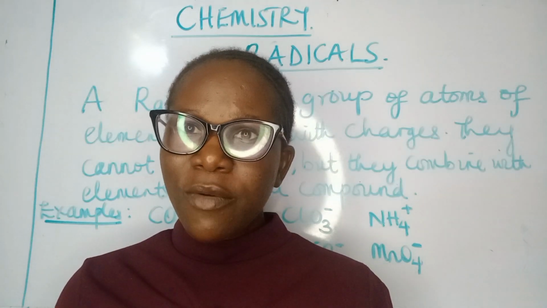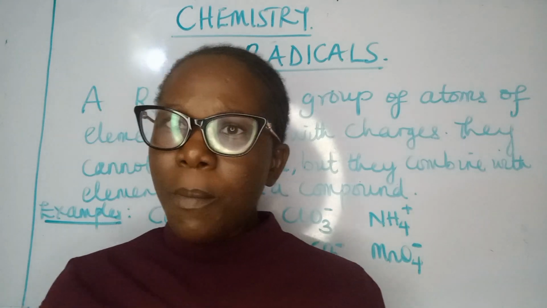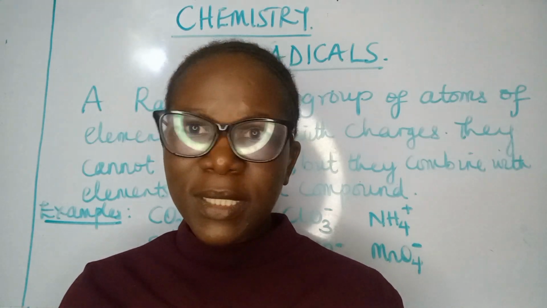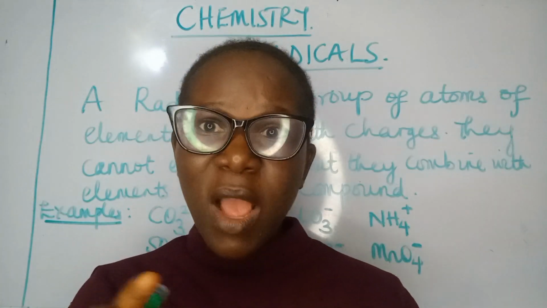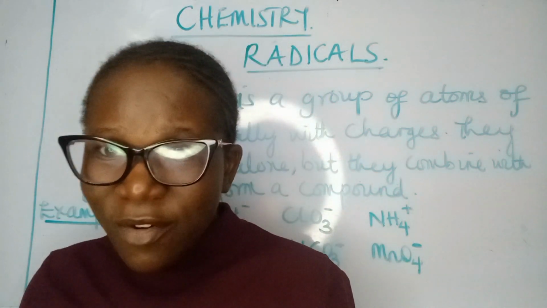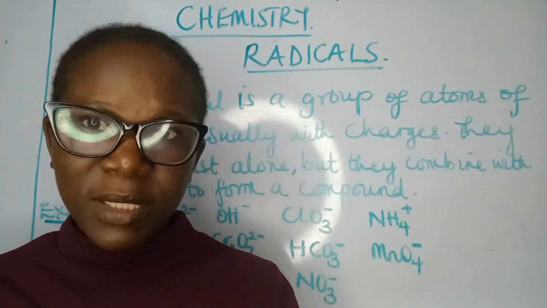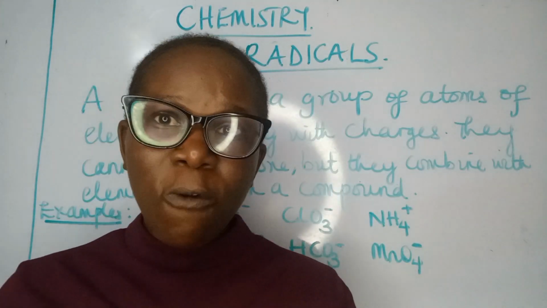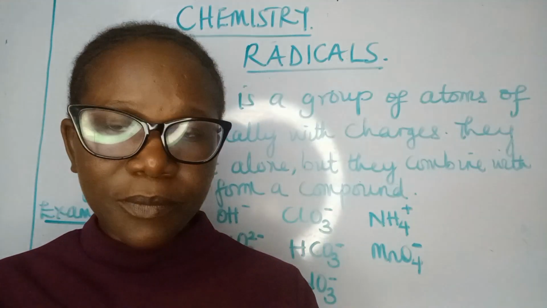Now, a radical is actually different from a compound. Why? Compounds are made up of two or more elements chemically combined, and they don't have charges on them. That is, they don't have any sign on them. But a radical is also made up of two or more elements. In fact, we define them as a group of atoms of elements, usually with charges.